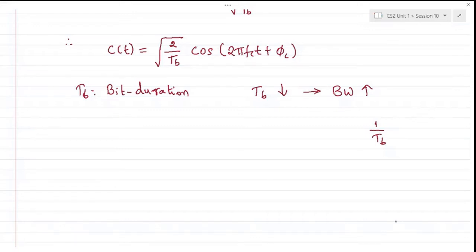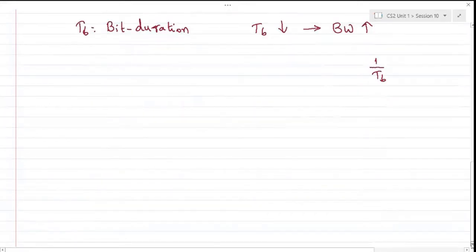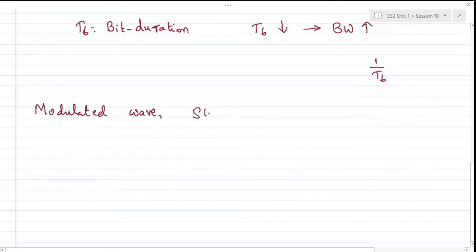And of course, we'll be assuming the bandpass signals which we are trying to modulate, and we'll try to represent the modulated wave as b of t times c of t, which for the sake of convenience, we will assume phi c to be 0.